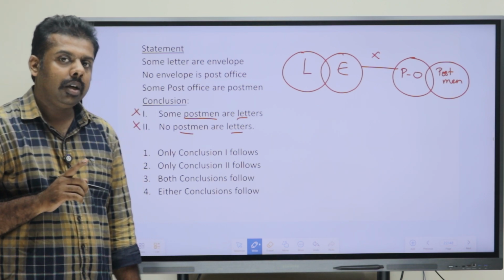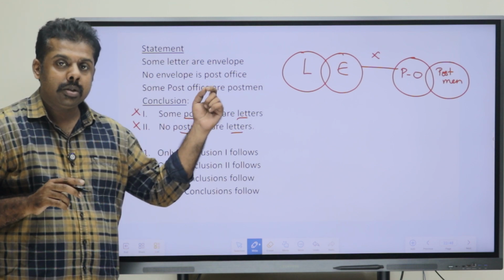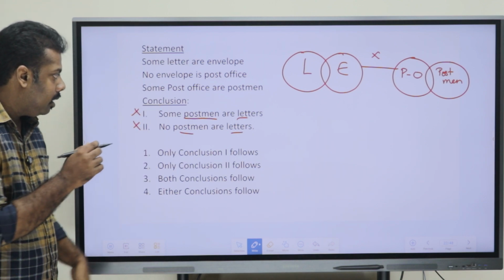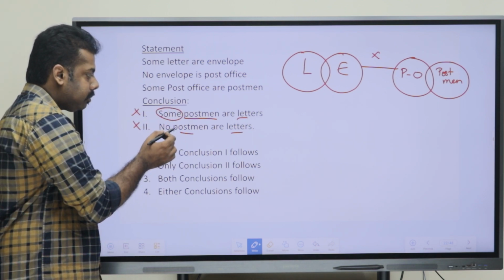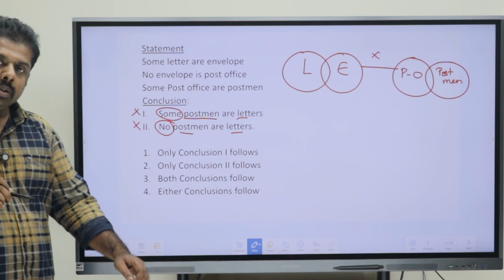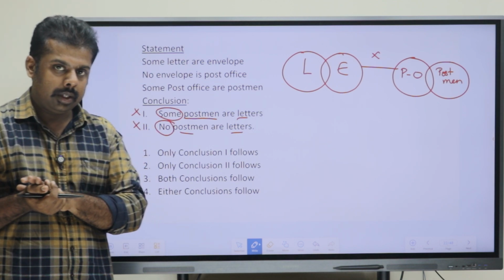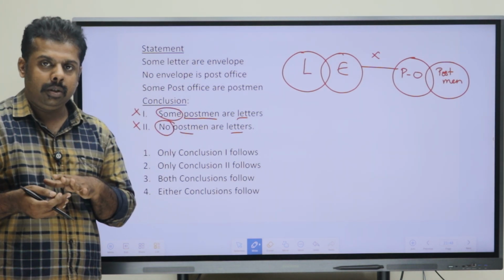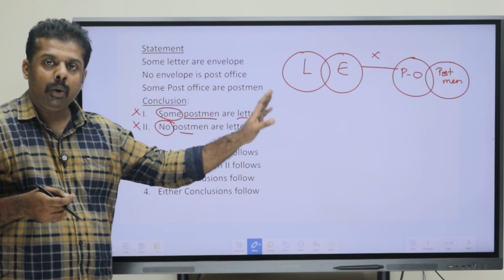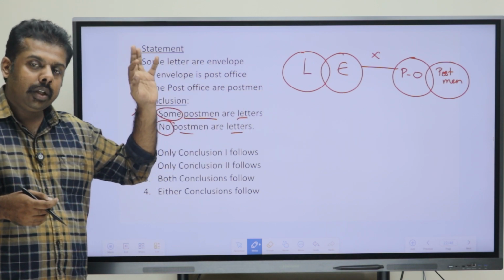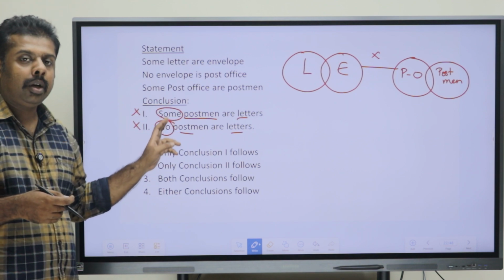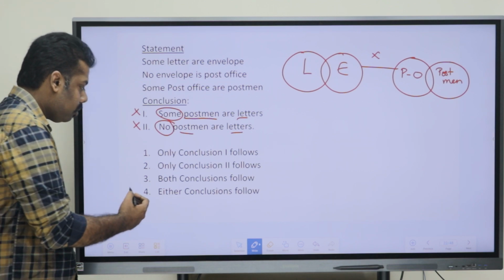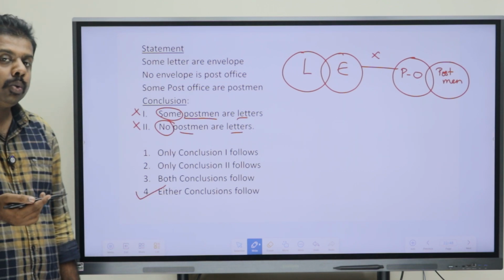What was the second condition? One has to be a positive conclusion, the other has to be a negative conclusion. As we can see, one conclusion is starting with some, the other is starting with no. So, directly we can say that condition is also satisfied. And the third point said that both have to be wrong individually. That is also okay in this condition. So, the three conditions are okay. This is also our complementary pair. Some and no is a complementary pair. So, here we can mark our answer as option 4, that either conclusion follows.